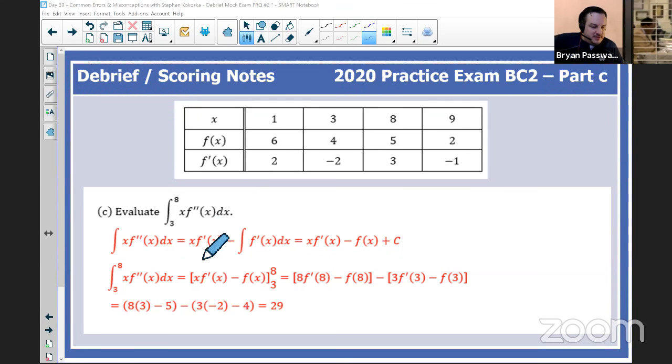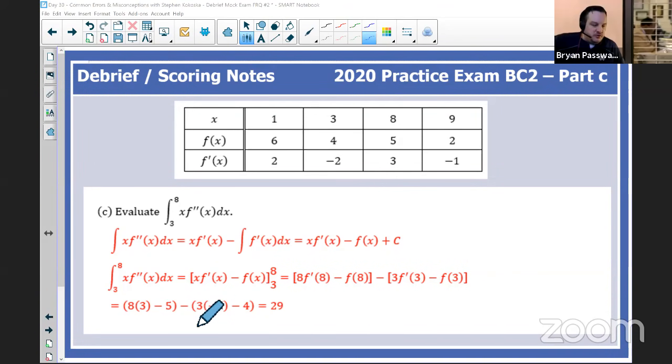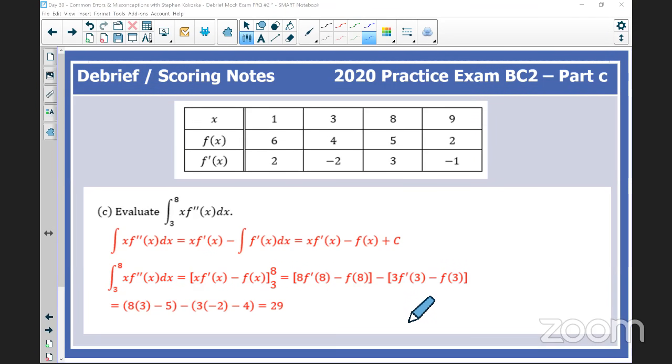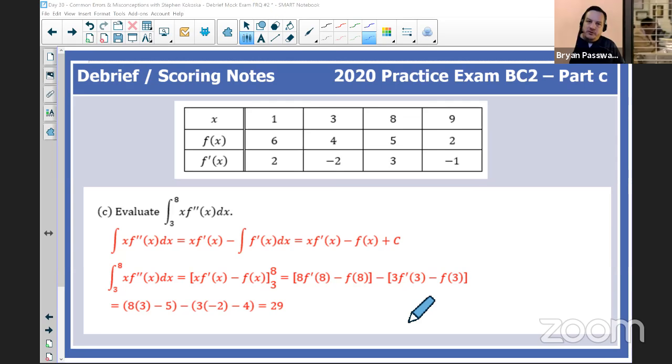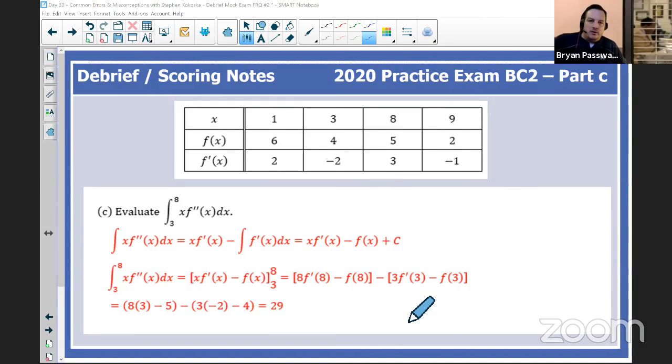So I did the indefinite integral as my work, and then I plugged in the values from 3 to 8. Students, you can see the work there, and maybe take a screenshot of it. But notationally, Steve, what kind of pitfalls might a student have on something like this, where they have to do integration by parts with those definite integrals?